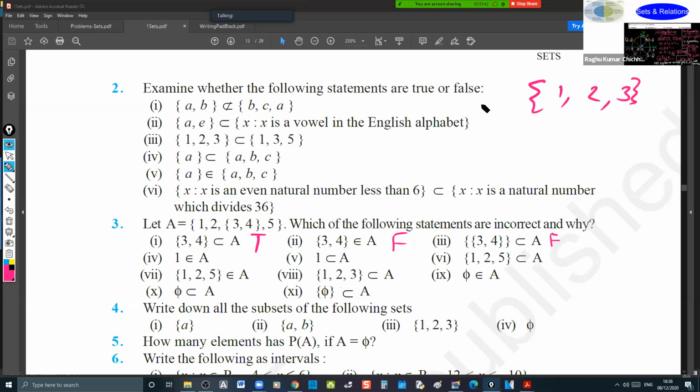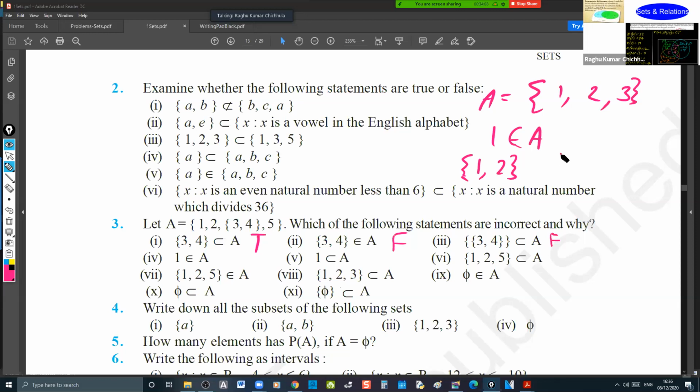Then 1 belongs to A, up to that it's okay. And {1, 2} as a subset, these are the two elements that will be formed as a subset in the power set only.